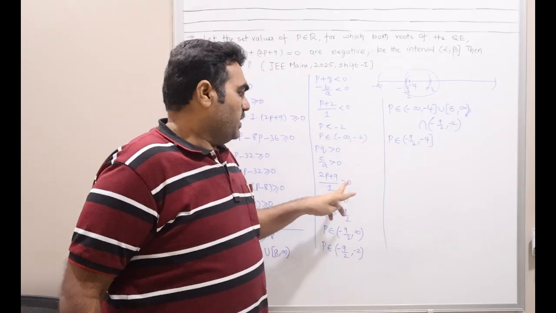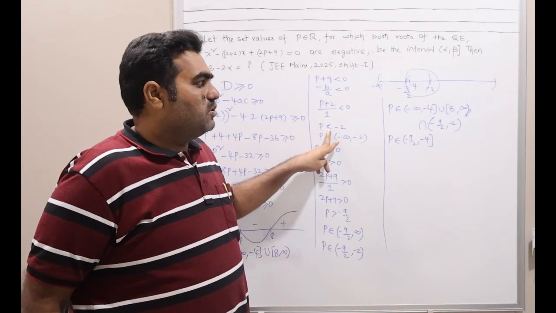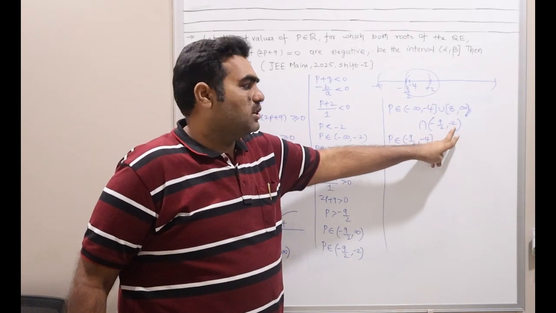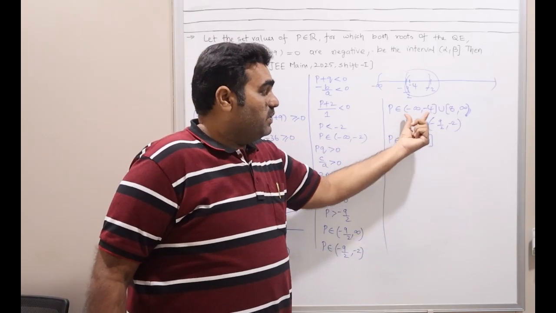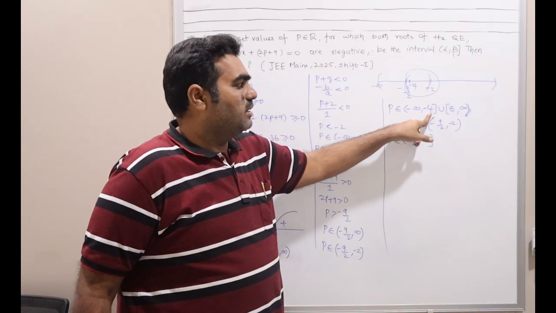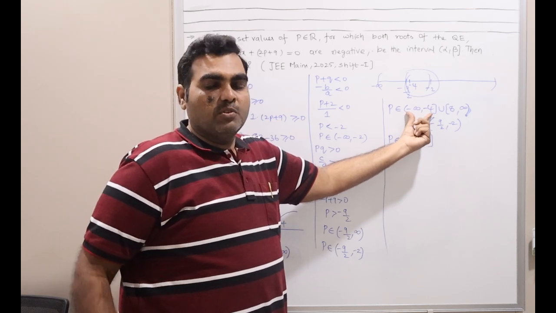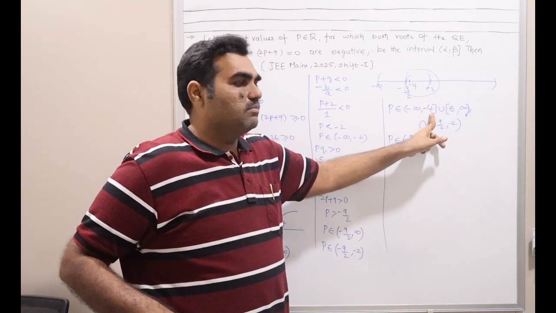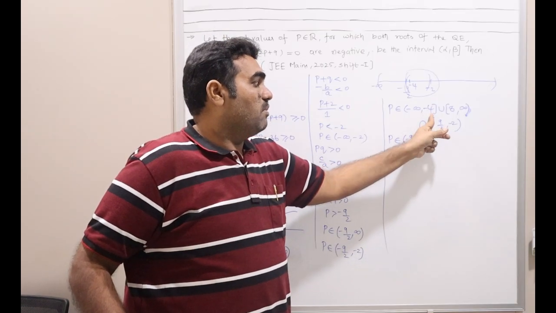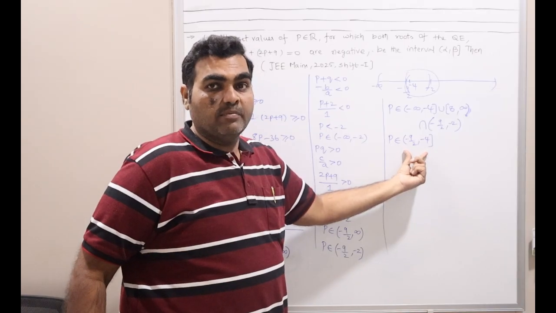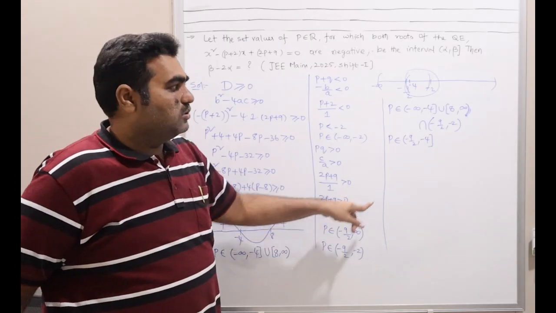Why? Because it is very clear that p should be less than minus 2. So no positive values greater than minus 2 are included, right? Now the only thing is that we need to consider the common part between these two. After minus 4 you don't have any negative number included here, so there is no chance that minus 2 will be here. So whatever number we have here will be from minus 9 by 2 to minus 4 only. This is how we can write, and minus 9 by 2 is an open interval.